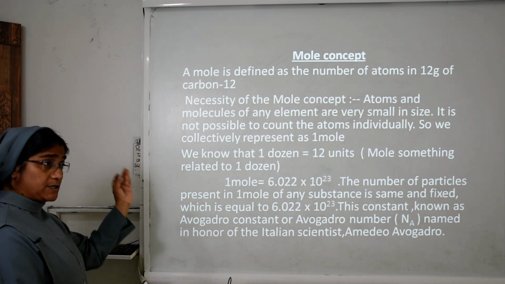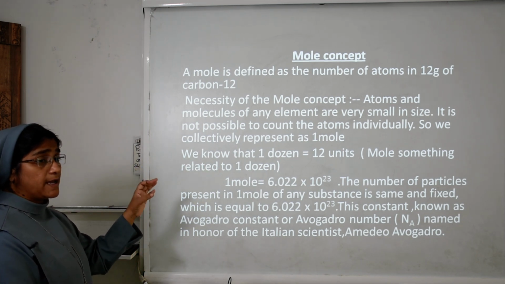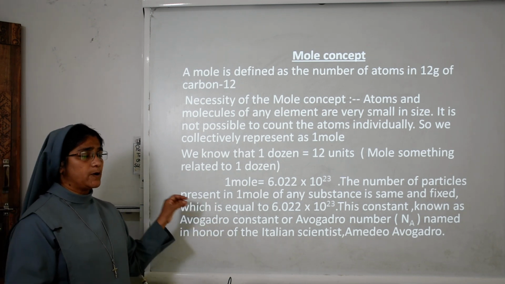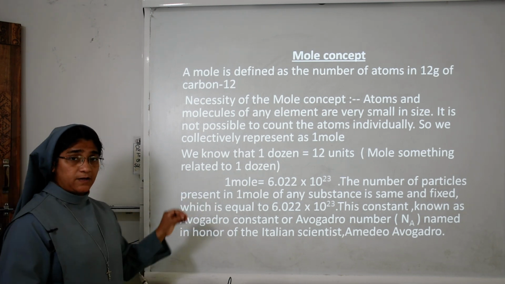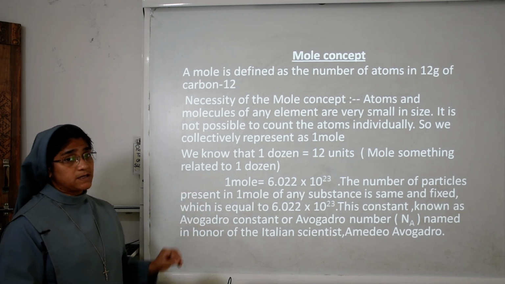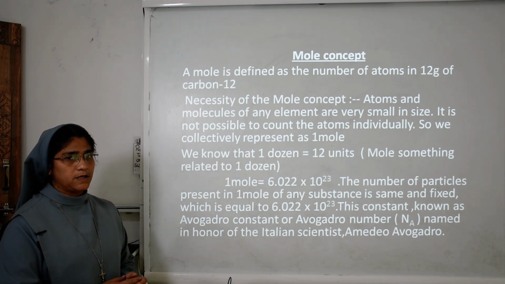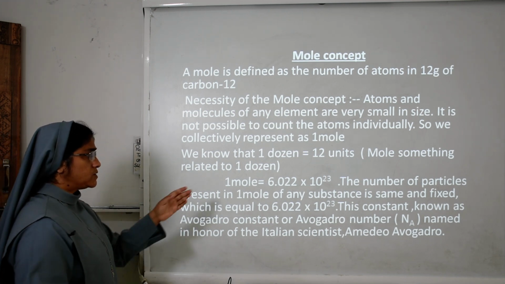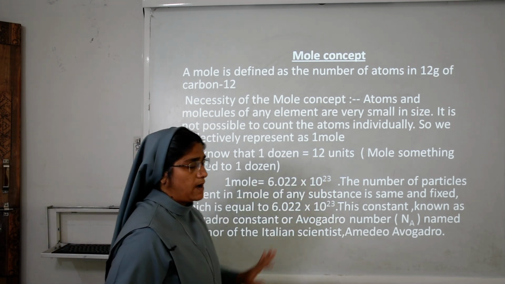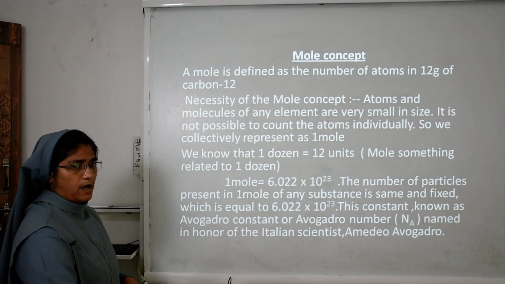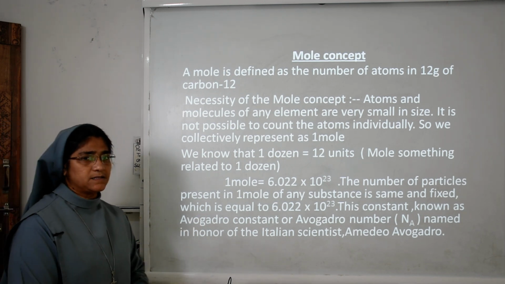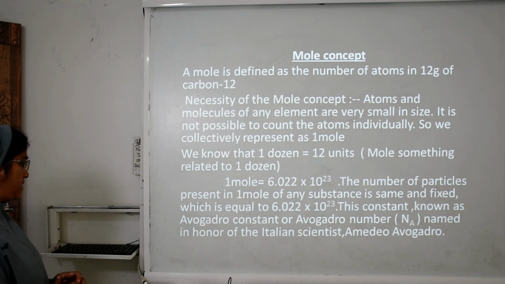Likewise, 1 mole is something related to the 1 dozen. How many particles are present in 1 mole of any substance? 6.022 into 10 raised to the power 23. This number is known as the Avogadro constant or Avogadro number, in honor of the Italian scientist Amedeo Avogadro.